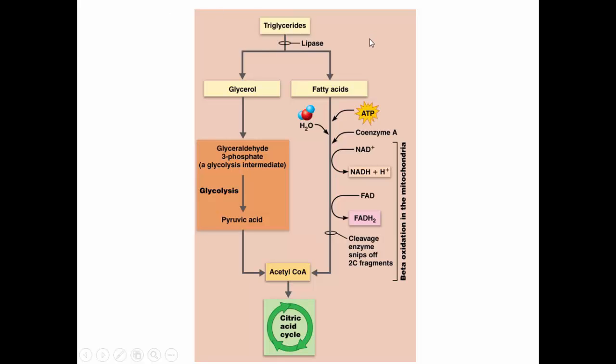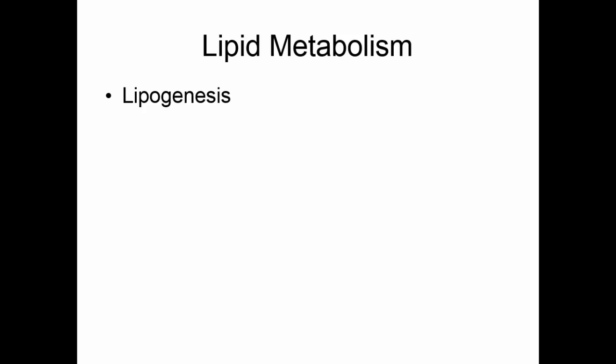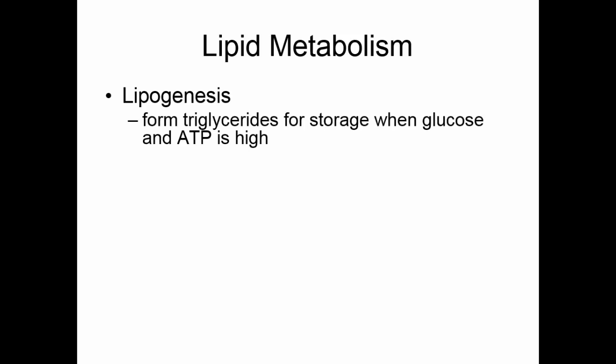So when we have triglycerides, we can break them down into glycerol, get pyruvic acid, acetyl-CoA, go into the Krebs cycle, and the fatty acids can be broken down 2 carbons at a time. By that beta oxidation, we get acetyl-CoA, which goes into the citric acid cycle. Lipogenesis is the formation of triglycerides when we have to store that energy. When we have plenty of glucose and glycogen and ATP, glucose will be converted to fats. This is how we're going to store that energy.